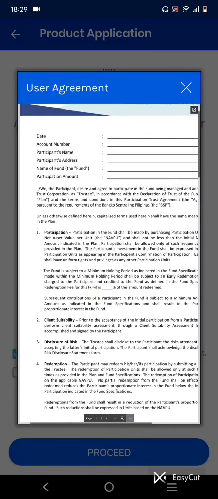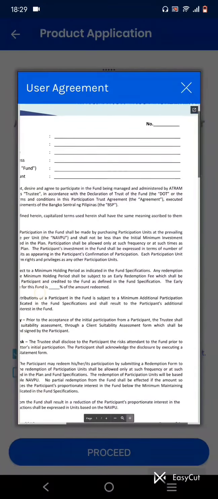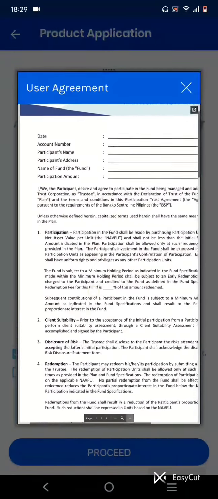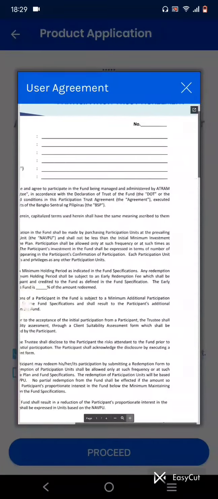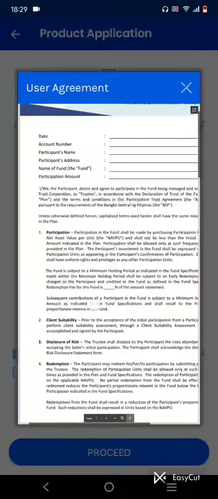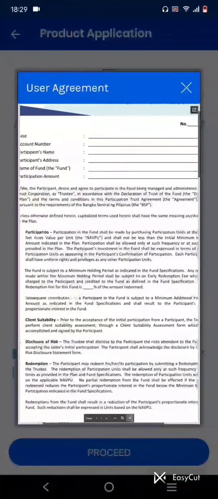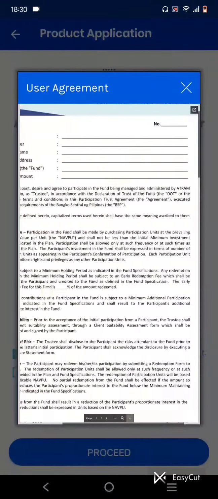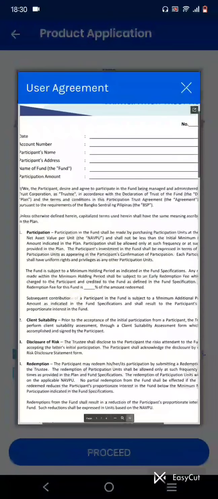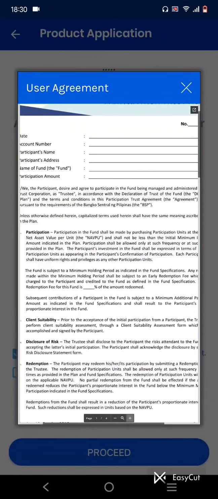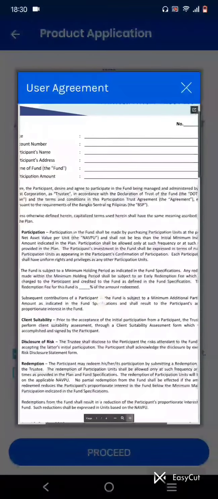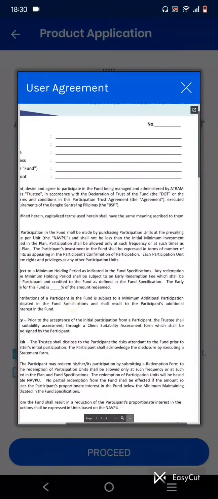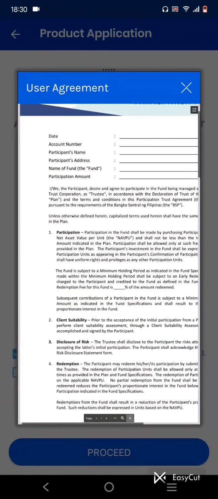To participate in the fund being managed and administered by ATRAM Trust Corporation as trustee in accordance with the declaration of trust of the fund, the DOT or the plan, and the terms and conditions in this participation trust agreement executed pursuant to the requirement of Bangko Sentral ng Pilipinas. So it is legal. Unless otherwise defined herein, capitalized terms used herein shall have the same meaning ascribed to them in the plan. So here's the definition of terms.